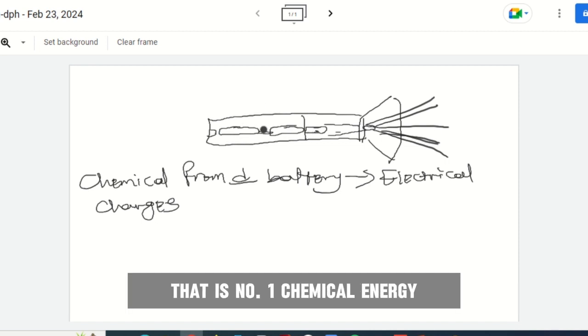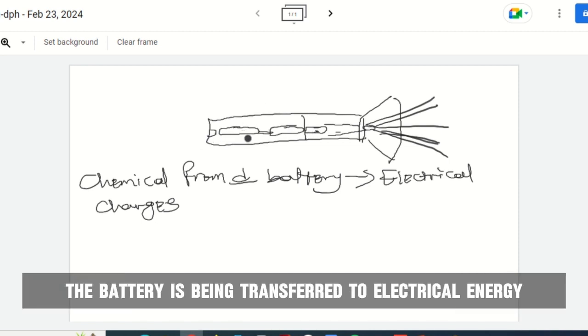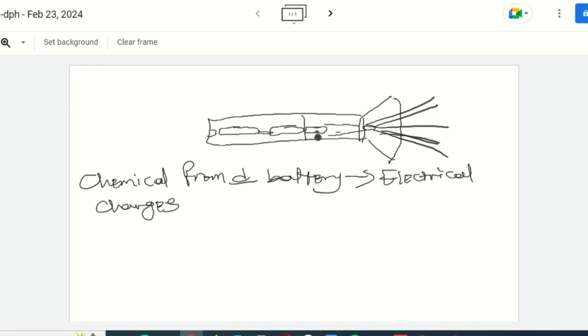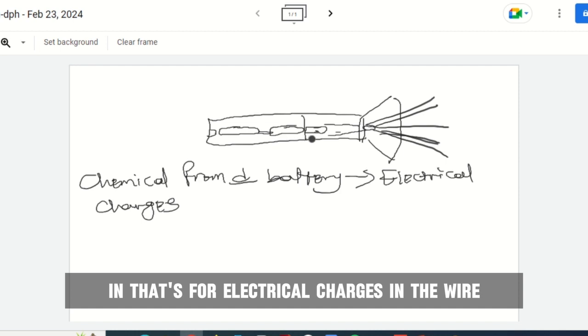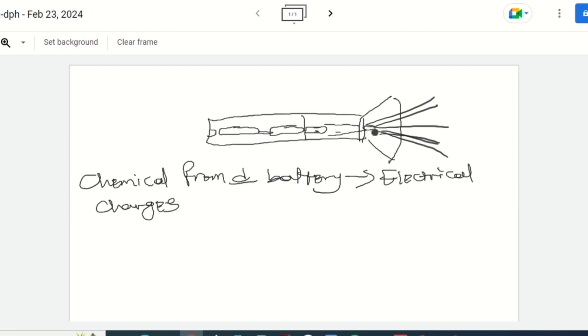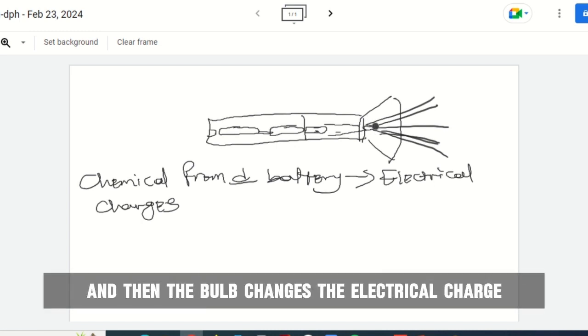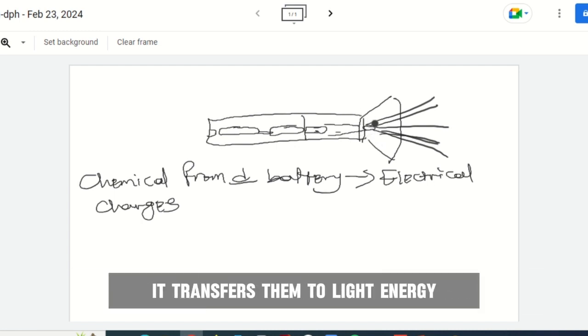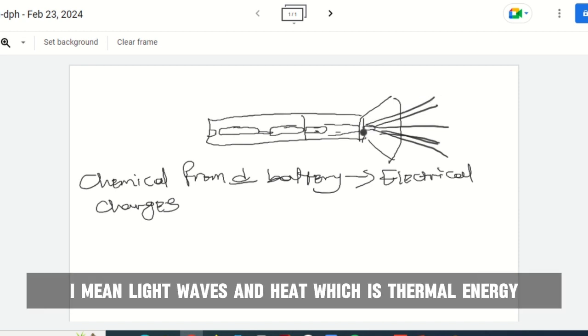That is, number one, chemical energy in the battery is being transferred to electrical energy, that is, electrical charges in the wire, and then the wire takes the electrical charges to the bulb, and then the bulb changes the electrical charges. It transfers them to light waves and heat, which is thermal energy, and that's for this.